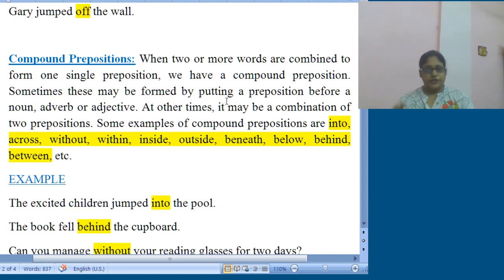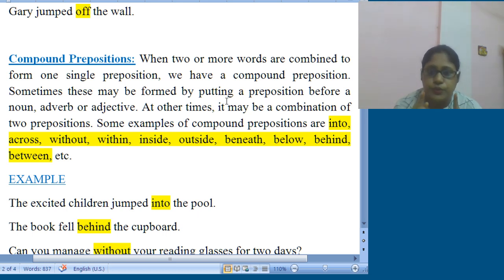Now compound prepositions. In this case the very word compound says that it will be combined, right? So when we add two or more words and they are combined to form one single preposition, that is called a compound preposition. Like within, the very word within: with, along with this we add in, then it becomes within, and it becomes a single unit, a single word, and it carries a specific meaning. Thus it serves the purpose of a compound preposition.